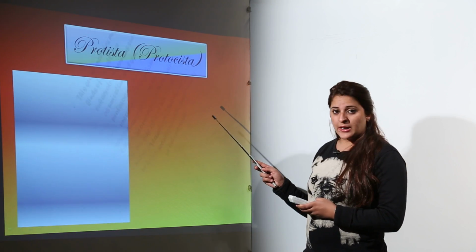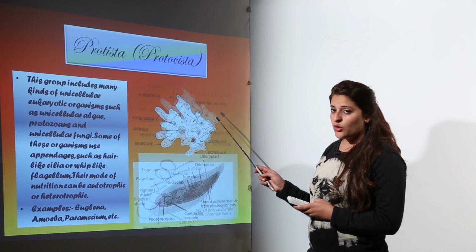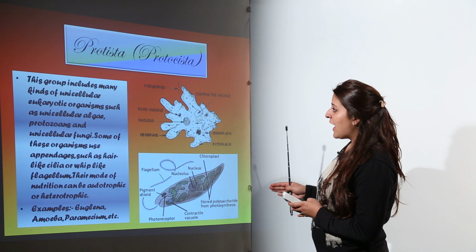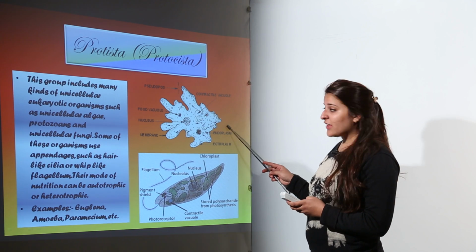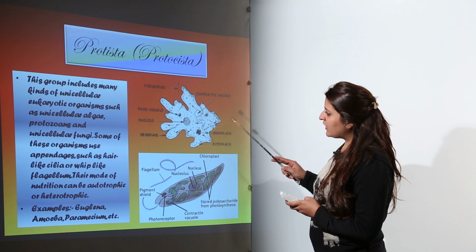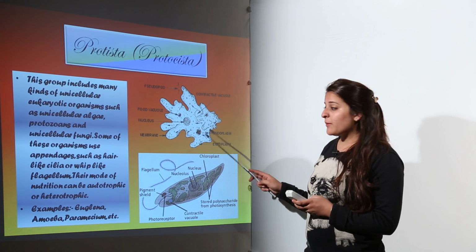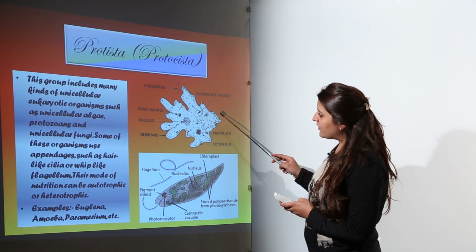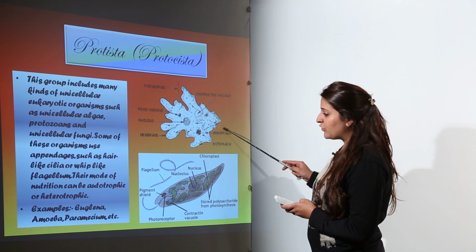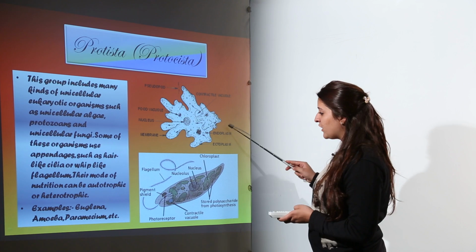Next is the kingdom Protista. This group includes all kinds of unicellular eukaryotic organisms and eukaryotic algae, as well as protozoans and sometimes unicellular fungi. Some of these unicellular organisms have appendages like flagella or cilia, and their mode of nutrition is normally autotrophic or heterotrophic.